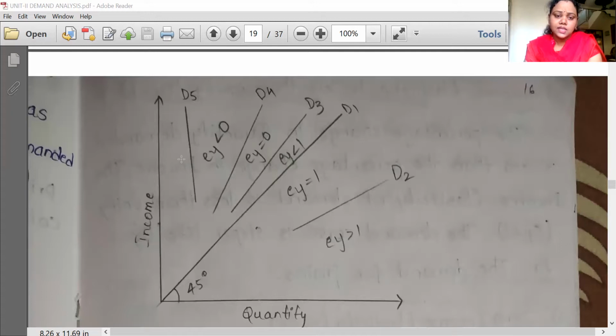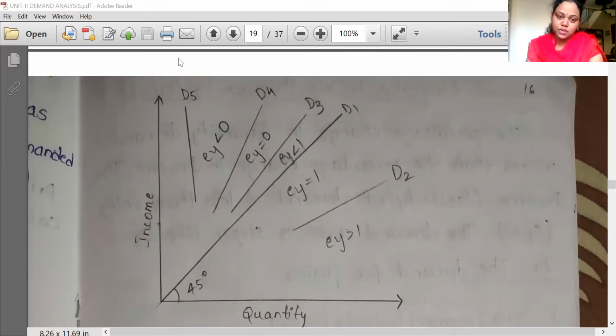The fourth one is zero income elasticity. Zero income elasticity means EY is equal to 0. That is denoted with the D4 curve. The demand curve D4 represents zero income elasticity. That is, whether the income of a consumer increases or decreases, it has no effect on the demand.